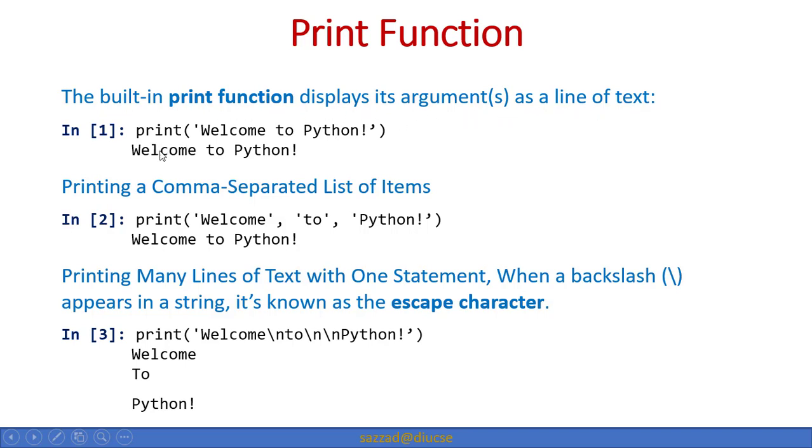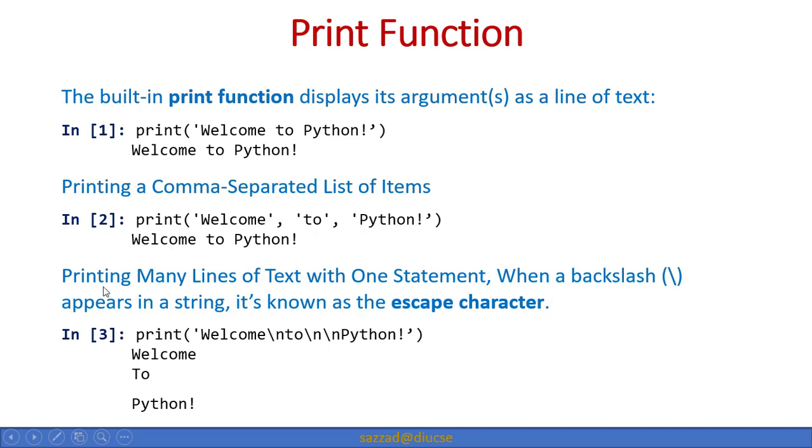So you can see when we put "welcome to Python" inside the braces and inside the quotation, it will display as an argument list, or line of text, as welcome to Python. And printing a comma separated list of items. So if we are trying to print a comma separated list of items, like first of all welcome, then comma, then to, then comma, then Python, it will display like this: welcome to Python.